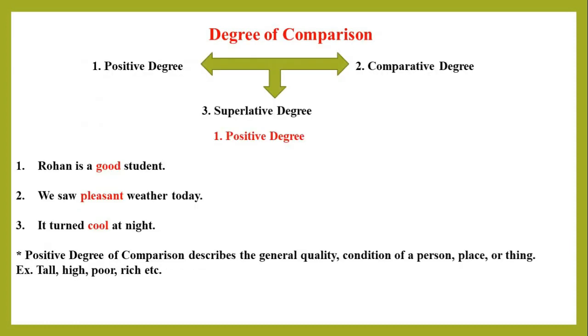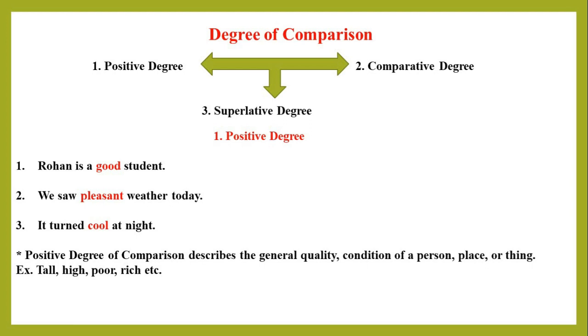Now we come to degree of comparison. There are 3 degrees of comparison of adjectives. First is positive degree, second is comparative degree, and the third one is superlative degree. Let's know positive degree first of all.